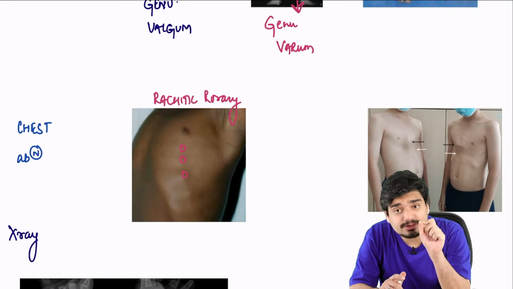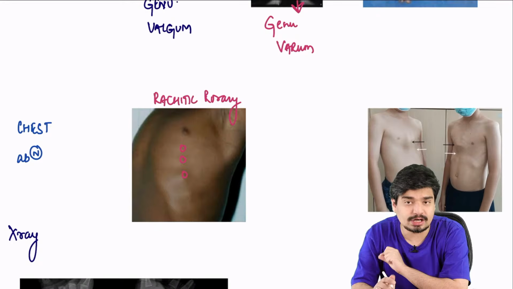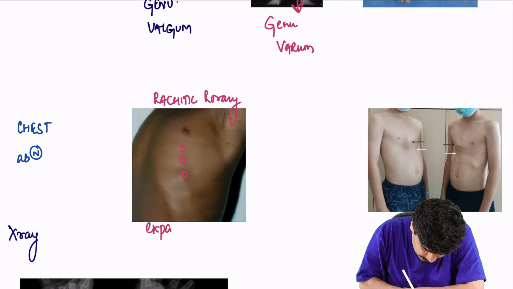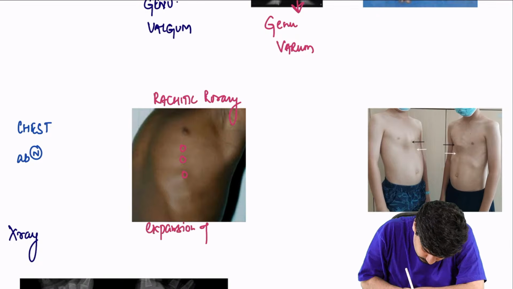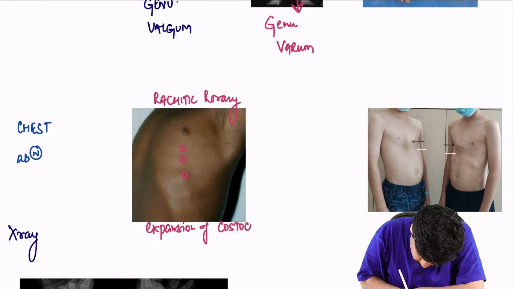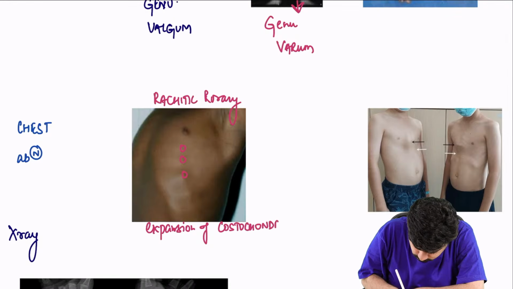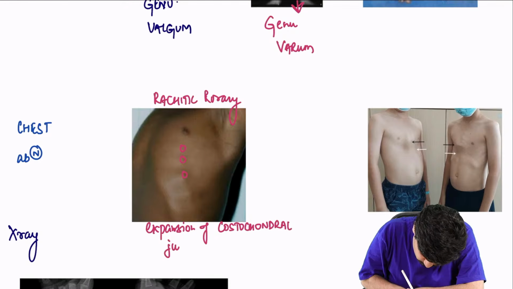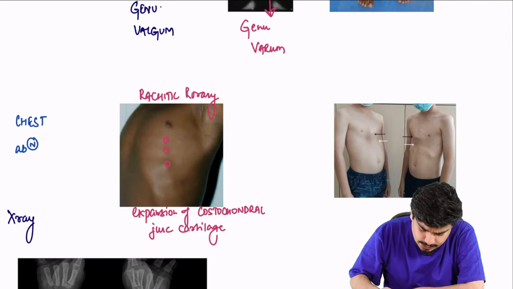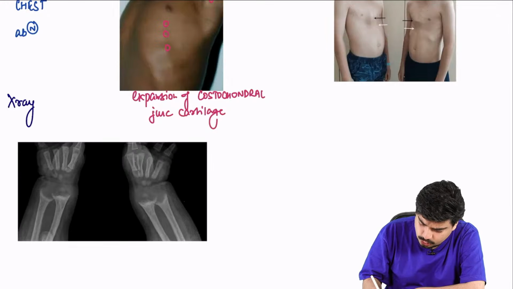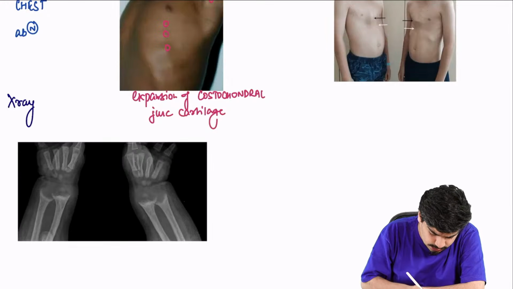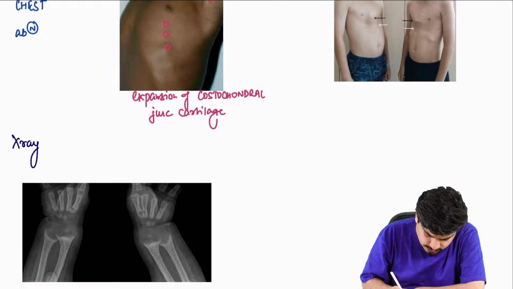It occurs because of expansion of costochondral junction cartilage.